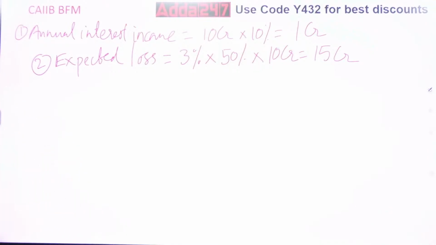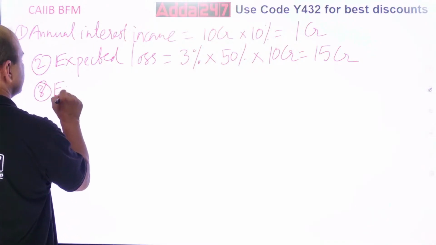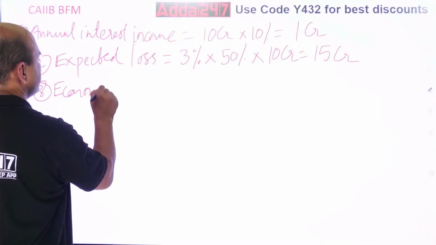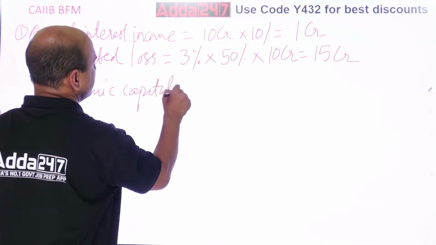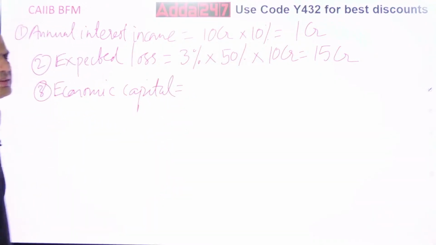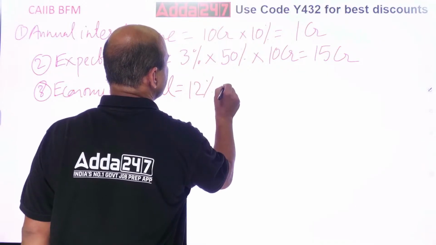Expected loss. Now economic capital. What is the economic capital given? Economic capital, very important term. That is given as 12%, I think so. 12% into that loan amount.